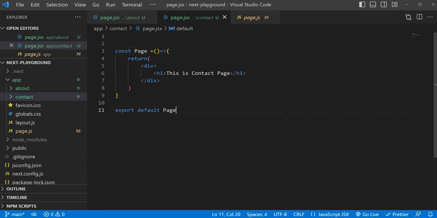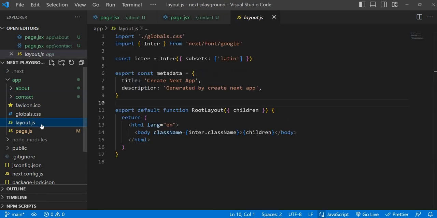If you want to put anything common to all the pages, we have layout.js, right? I told you, layout.js is the common file for all the pages in this project. If you see what is in layout.js, it is generating the HTML file.